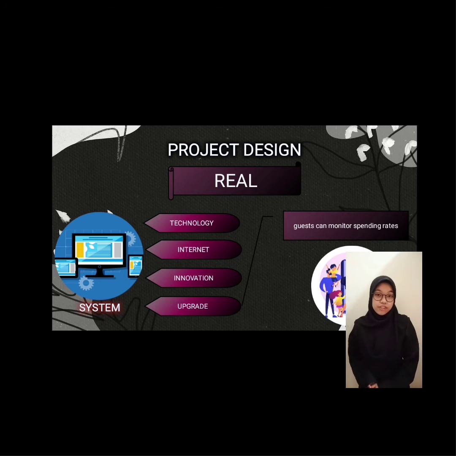This project is the real type of project because the project that we want to produce is a product in the form of system according to the appropriate technology that is only using the internet. This method is not the new thing in the hotel industry because it has been used for a long time, but we have got an innovation to upgrade it, where throughout the uses of services in the hotel, the guests can monitor their own spending rates or their financial budget.